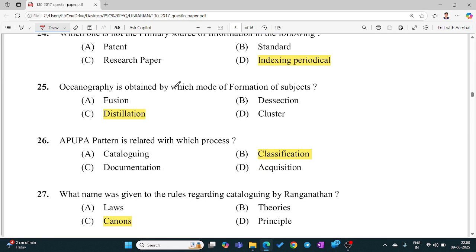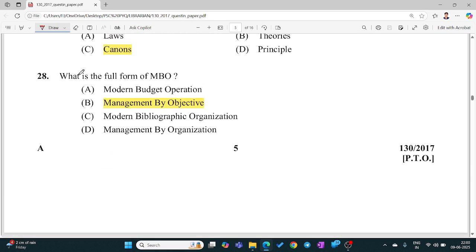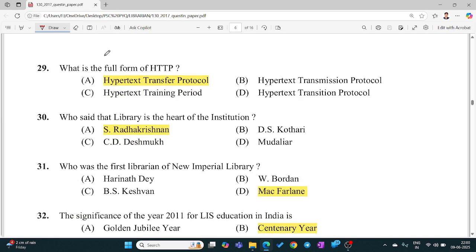Oceanography is obtained by which mode of formation of subjects? Distillation. Apupa pattern is related with which process? Classification. What name was given to the rules regarding cataloging by Ranganathan? Canons. What is the full form of MBO? Management by Objective. What is the full form of HTTP? Hypertext Transfer Protocol.